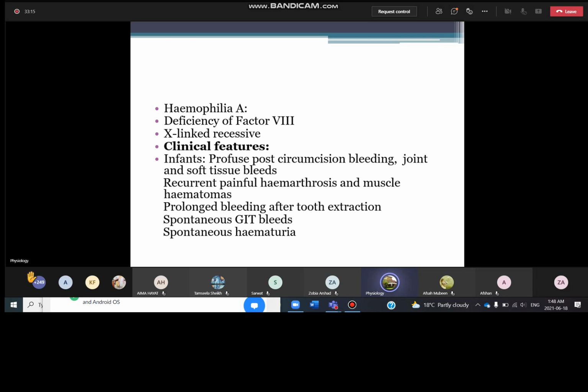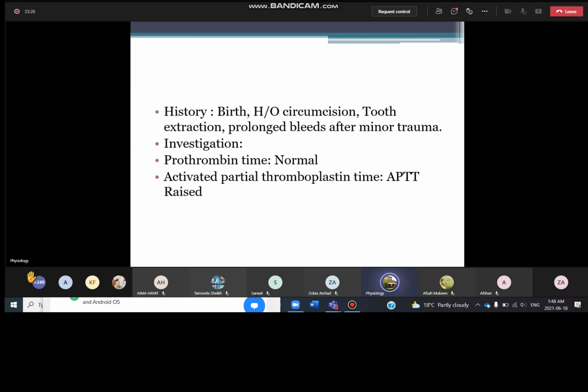So, in case of bleeding disorder, the mucosal bleeds are common, skin bleeds are common, but in these patients, the deep bleeds are common: intra-abdominal, GIT bleeds, hematuria. History, you have to take the history of such patients. What was the birth history? Like I have already described, umbilical cord bleeding, history of circumcision, any prolonged bleeding at the time of tooth extraction, prolonged bleeding after traumas.